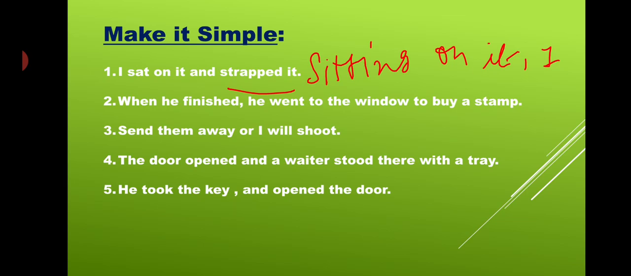So the answer would be, on not sending them away, I will shoot. Got it? Then another sentence: when he finished, comma, he went to the window to buy a stamp. So the answer would be, by finishing, he went to the window to buy a stamp. Clear? Understood? In that manner we have to make the simple sentence.